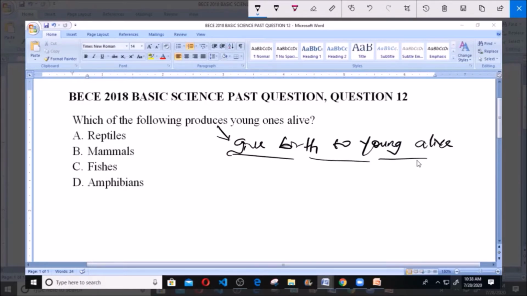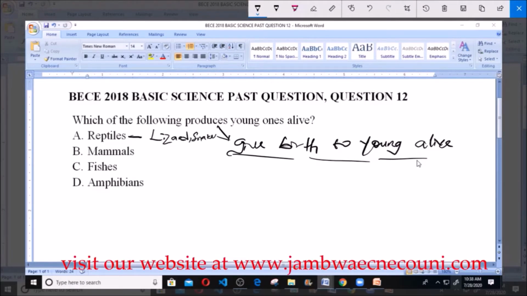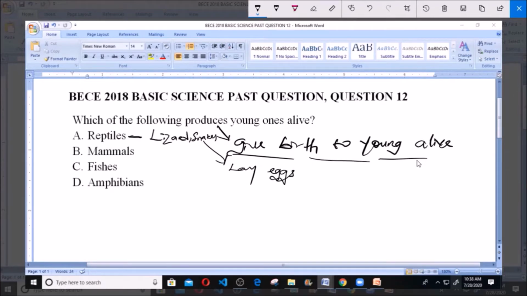Now A here says reptile. Reptiles are a group of organisms. Examples of reptiles include the lizard and the snake. Now this group of organisms, they do not give birth to their young ones alive. What do they do? They simply lay eggs, and then when these eggs hatch, they get the young ones. So they do not give birth to the young ones alive. Then C here says fishes. And like we know, an example of fish is the catfish.